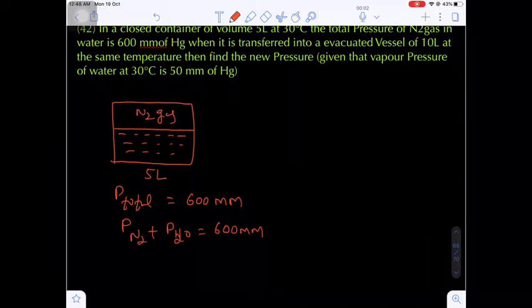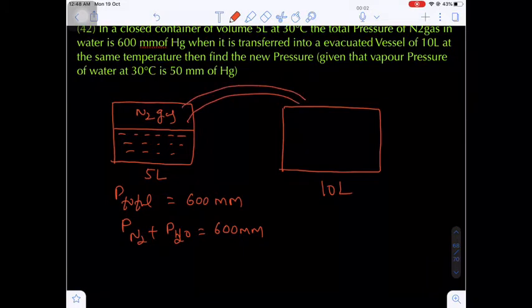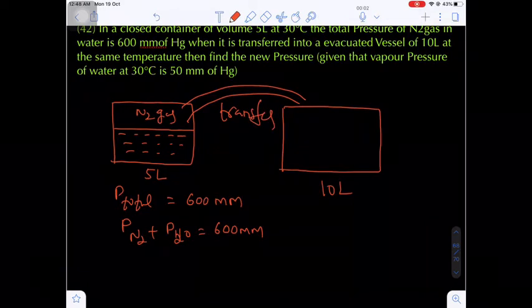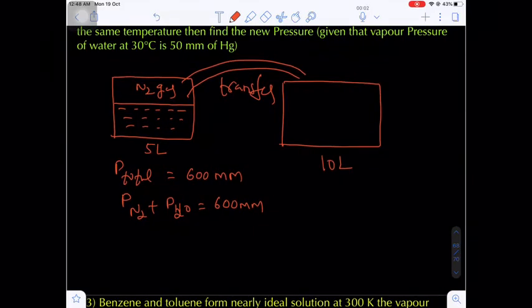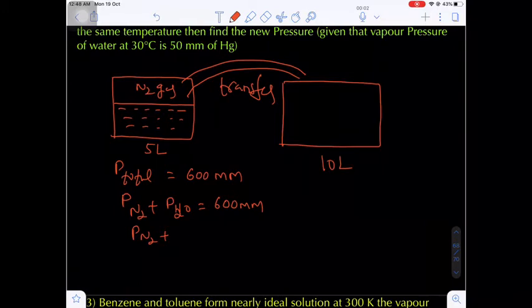Now it is transferred to an evacuated vessel of 10 liters. Now this is completely shifted into an evacuated vessel of 10 liters. That means what I am doing is a transfer. Now here, at the same temperature, find the new pressure. Given that the vapor pressure of water at 30 degrees Celsius will be 50 mm. So the pressure of aqueous, that means the aqueous tension or water vapor pressure, is given as 50 mm.